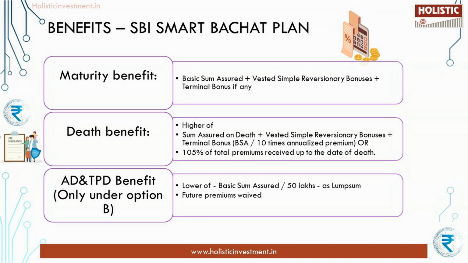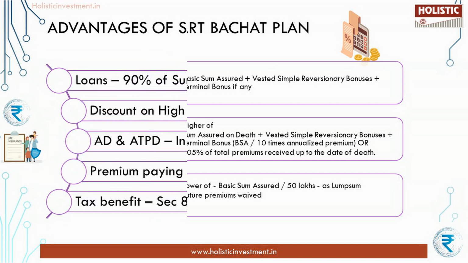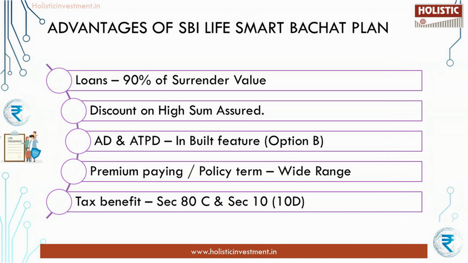Here the ADTPD benefit will be lower of basic sum assured or rupees 50 lakhs, subject to the condition that the total sum assured under this benefit on all your individual policies with SBI Life put together should not exceed rupees 50 lakhs. Now let us weigh the advantages and disadvantages of SBI Life Smart Bachat Plan.